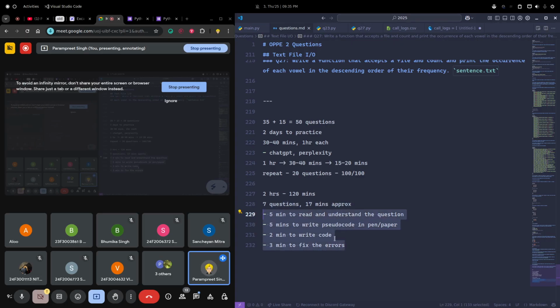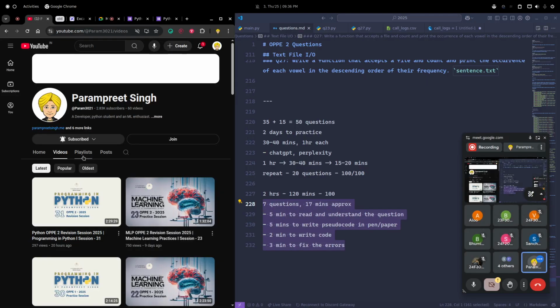This is a very basic workflow which you can do. If you follow this kind of strict timeline while solving each and every question, you can easily do the whole OPP within 100 minutes. You will still be left with 20 minutes. So this is a very rough approach I have given you. Just follow this, and you can watch my previous sessions as well.